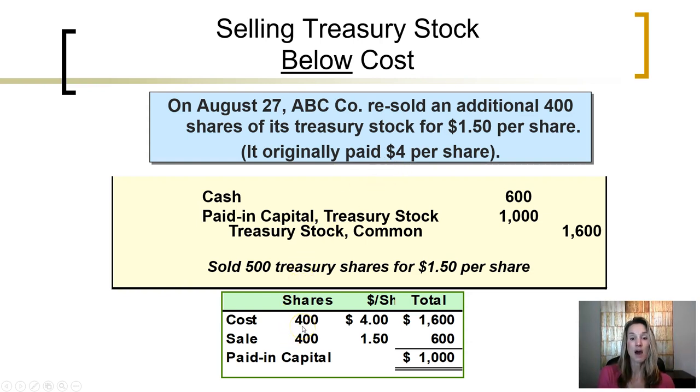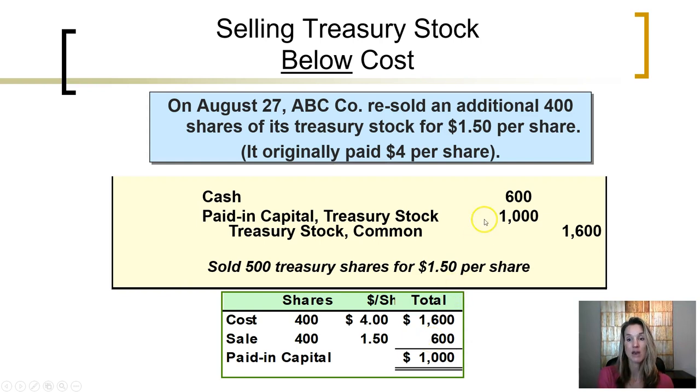The original cost was 400 shares at $4 per share, $1,600. So they are decreasing treasury stock at $1,600. Because the stock had been recorded in that account at $1,600, it comes out of that account at $1,600, or $4 per share. The actual cash received was $1.50 per share.